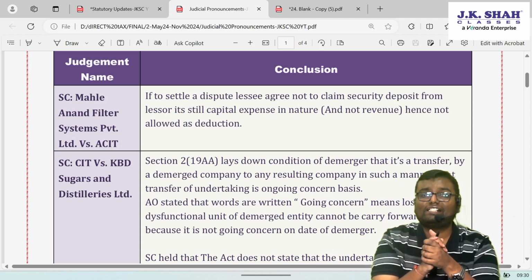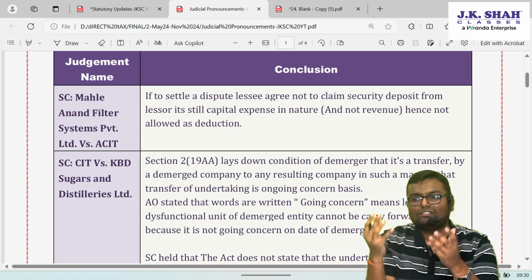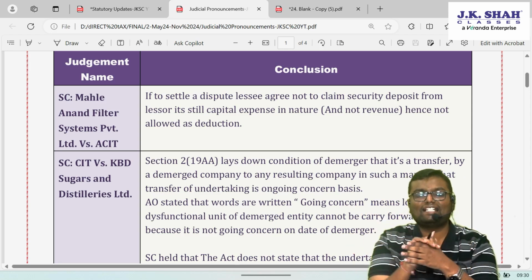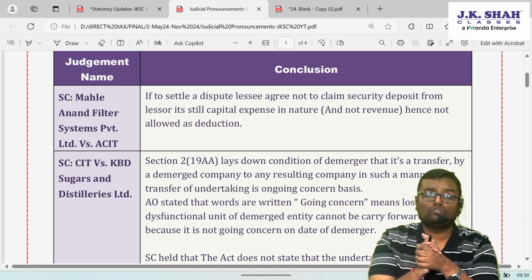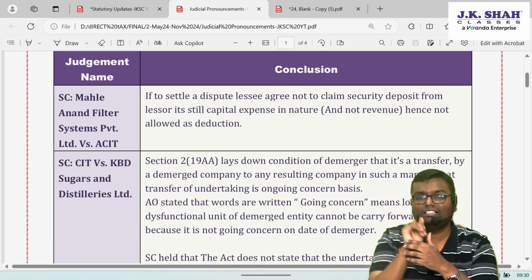But this is not a revenue expense in nature. It is related to a balance sheet item. A security deposit was under the balance sheet. I waived my right to take back that asset. That is one kind of capital expense, and hence the Supreme Court said that this kind of expense cannot be allowed under PGBP. It is a capital expense.